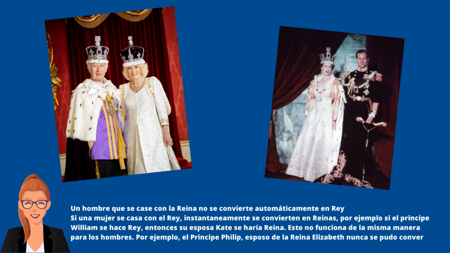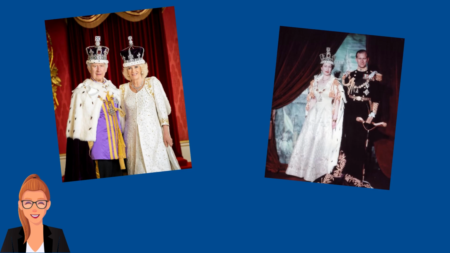A man married to the queen doesn't instantly become king. If a woman marries a king, they become a queen. For example, if Prince William becomes king, then his wife Kate will become a queen. However, it doesn't work the other way around. Queen Elizabeth's husband, Prince Philip, was never able to become king.